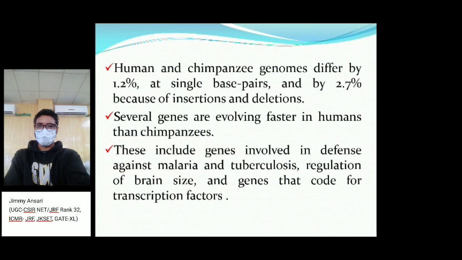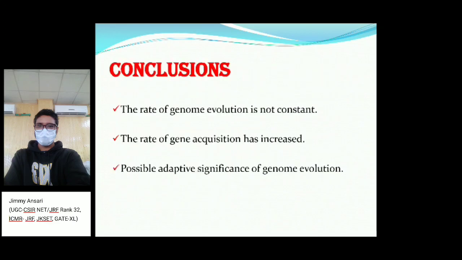Several other genes are evolving faster in humans than in chimpanzees. Evolutionary change or mutation happens faster in humans as compared to the chimpanzee, which includes genes involved in defense against malaria and tuberculosis, regulation of brain cells, and genes that code for transcription factors. In these genes or regions, the evolutionary change or mutation has happened faster in humans as compared to the chimpanzee. So we are coming to the conclusion.